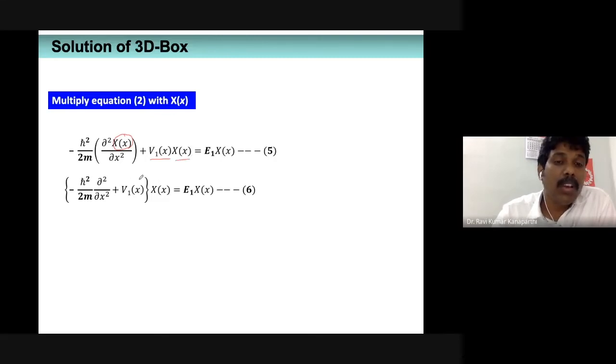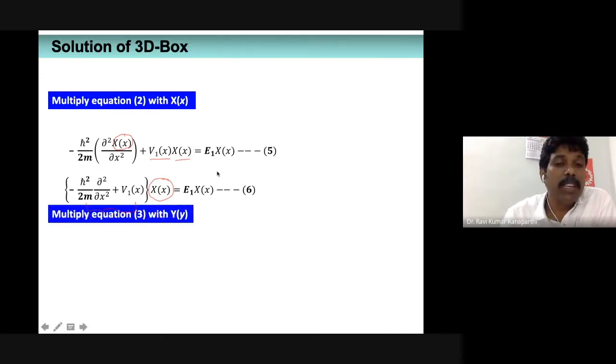Therefore I write X of x outside, and keep only the kinetic energy operator terms inside the brackets. That's all I'm going to do, nothing else. So 5 and 6 essentially are the same. The only difference is that the function X of x is written outside the bracket.